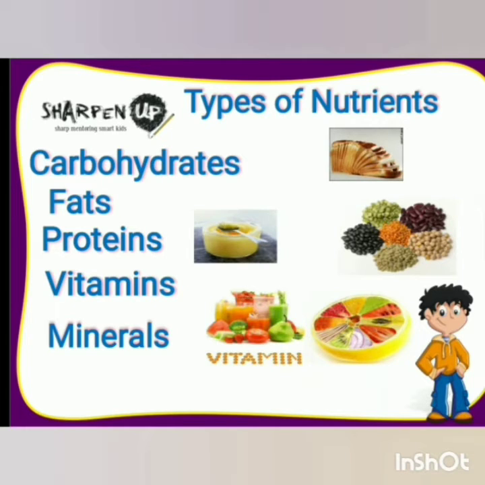Except these, we have roughages and water. Roughages are vegetables like cabbage, carrot, spinach. Fruits like apple, oranges, peaches are rich source of fiber and roughages. Roughages have no nutritive value, but are essential for our body. They help the body to get rid of undigested food and help food to pass down the alimentary canal properly. Now we have water. As we all know, 70% of the human body is made up of water, and it is important for our body processes.